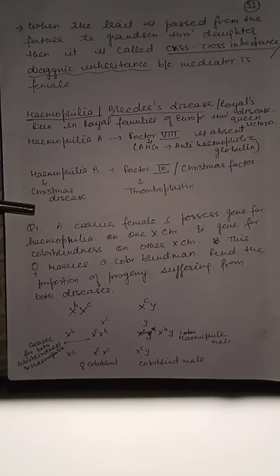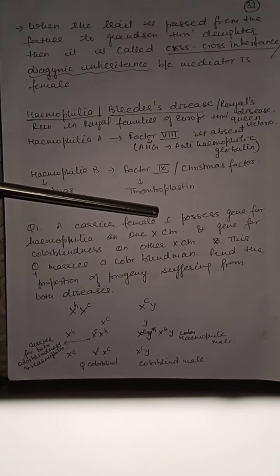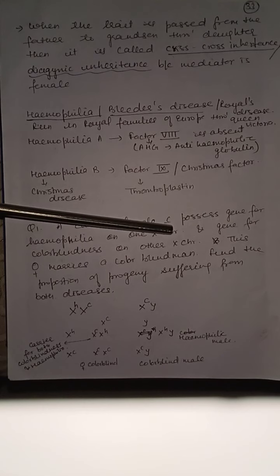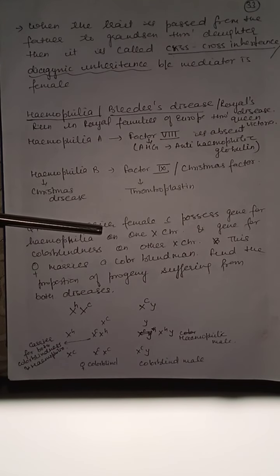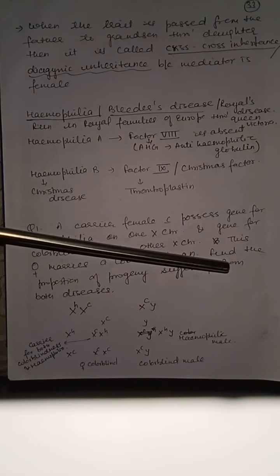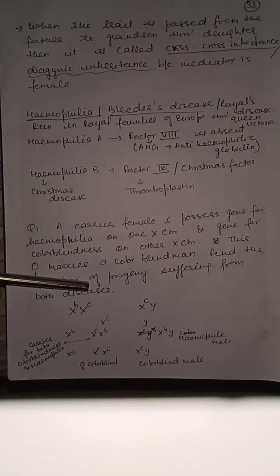So now a question is there, a carrier female which possesses gene for hemophilia. So female is a carrier for gene of hemophilia on one X chromosome and gene for color blindness on other X chromosome. Means this female is carrier both for hemophilia and color blindness, but both the genes lie on different X chromosomes. This female marries a colorblind man. Find the proportion of progeny suffering from both the diseases.